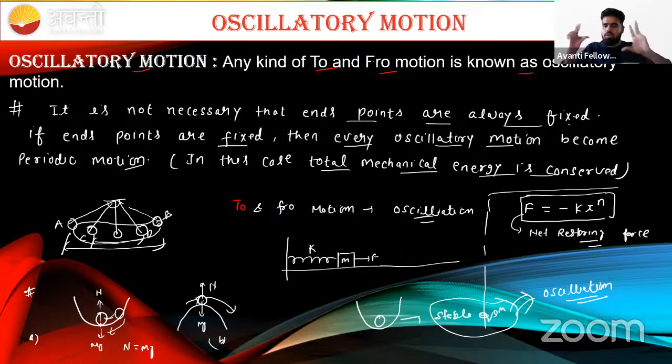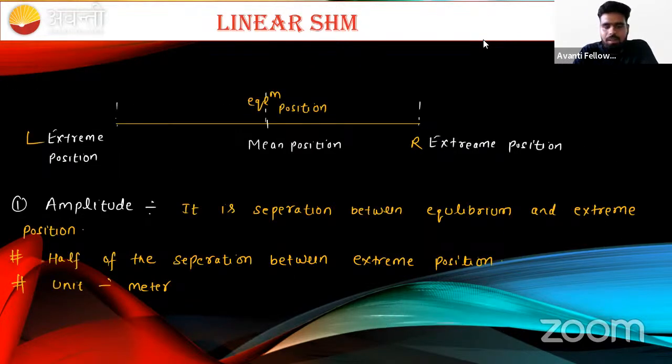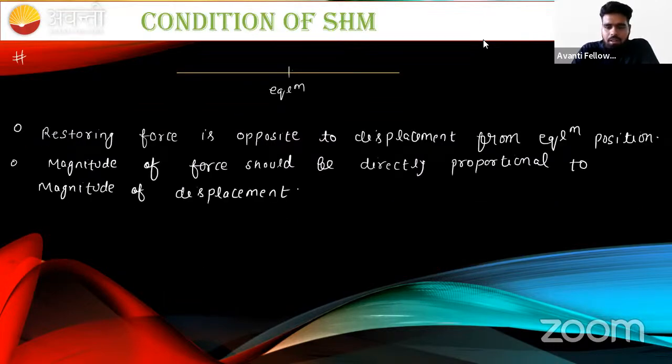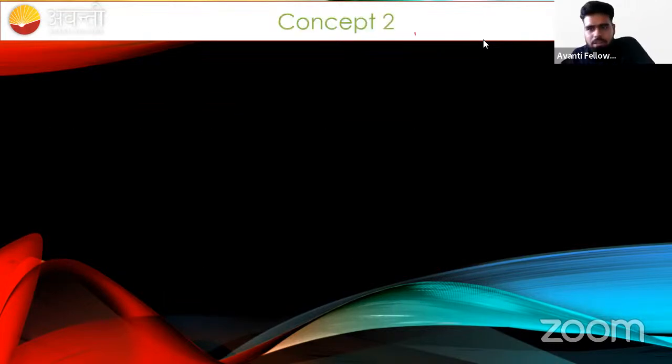Come on guys. What is the oscillation? That is the basic funda of stable equilibrium. If we want to further study stable equilibrium by giving some initial displacement, that is the oscillation. Okay, beta. Let's move to the next. Sir, let's discuss with an example. Okay, let's take an example.